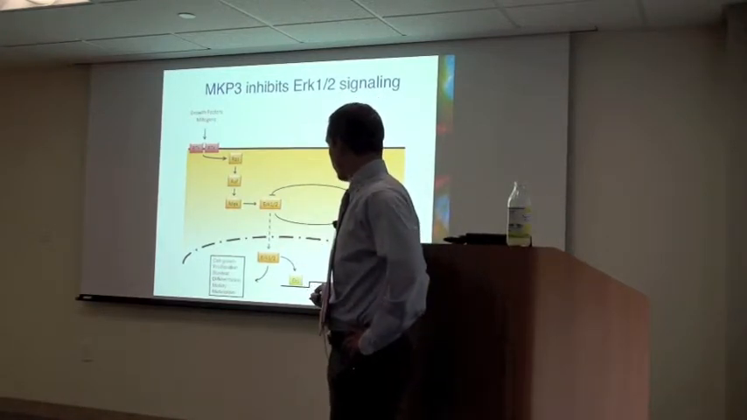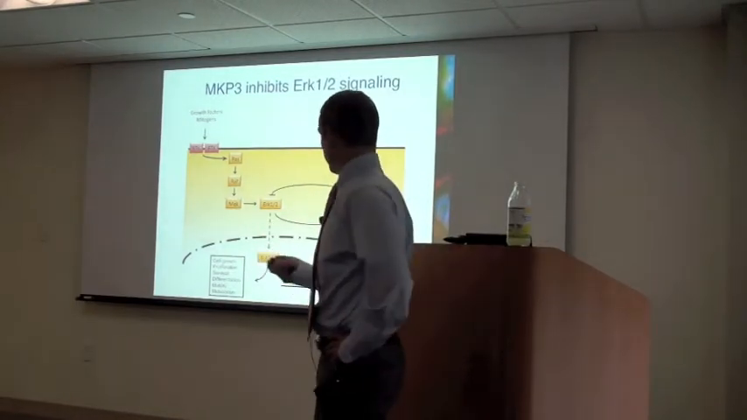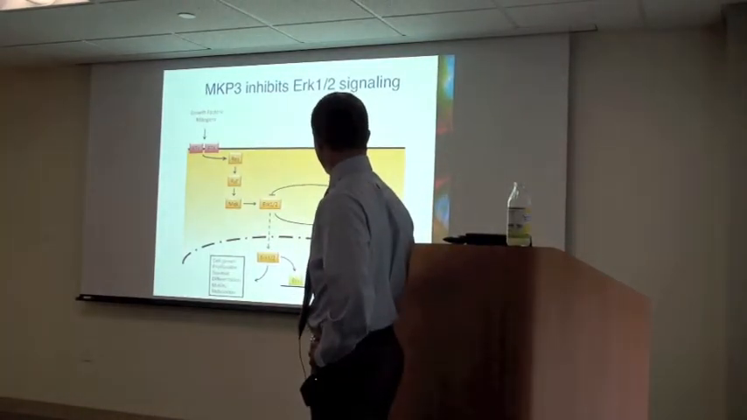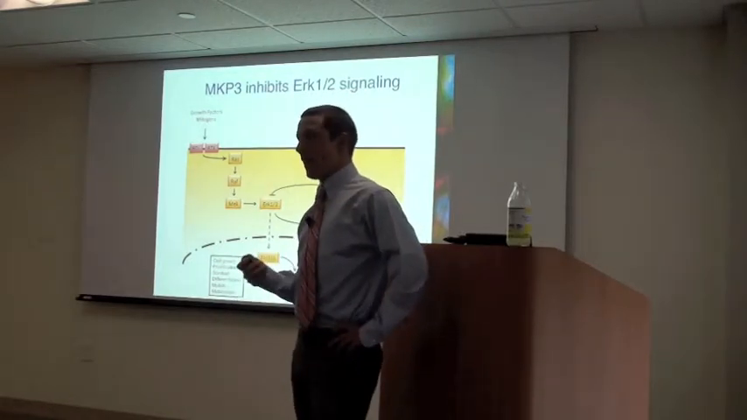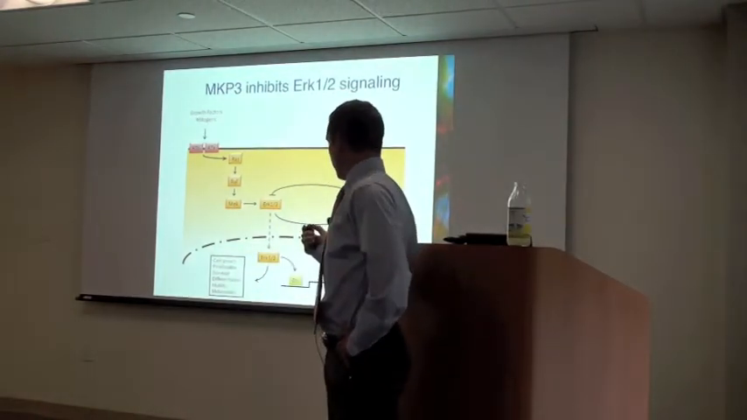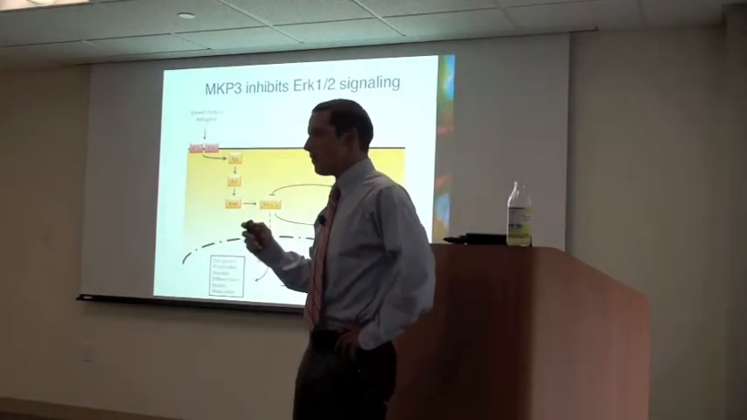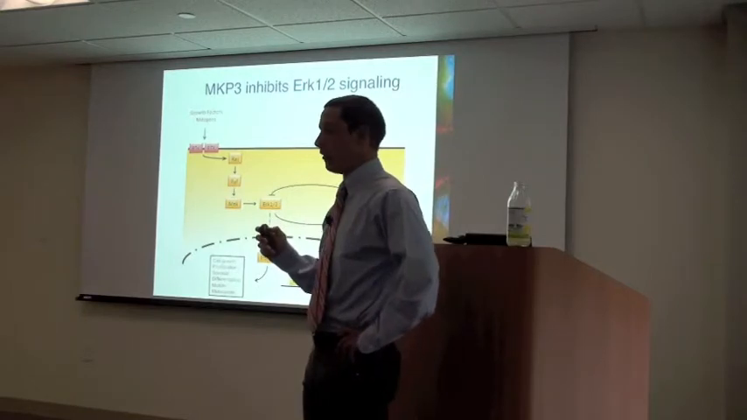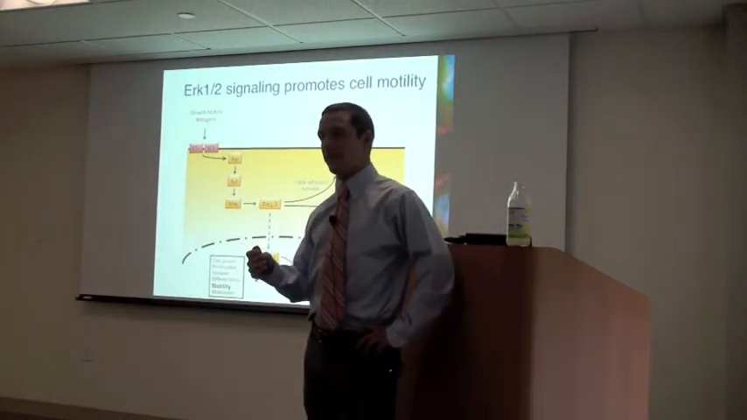However, ERK2 also upregulates MKP3 at the transcriptional level. So then MKP3 can accumulate in the cytoplasm and act as a negative feedback inhibitor in order to restrain signal strength and duration. And MKP3 was particularly interesting to us because ERK can promote the metastatic process in a variety of